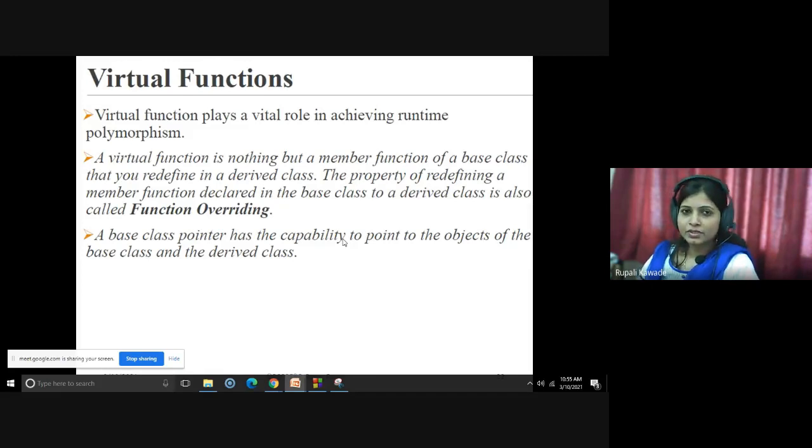So in a previous lecture, we have started with polymorphism, and how polymorphism is achieved in C++. It has basically two types: one is compile time, and the second one is runtime polymorphism. In compile time, we have seen there are two types: operator overloading and function overloading.